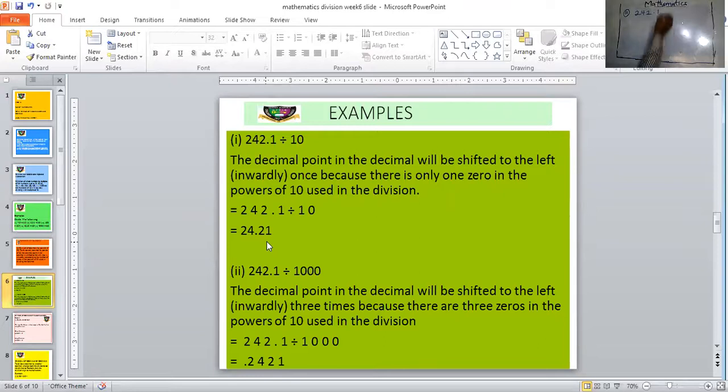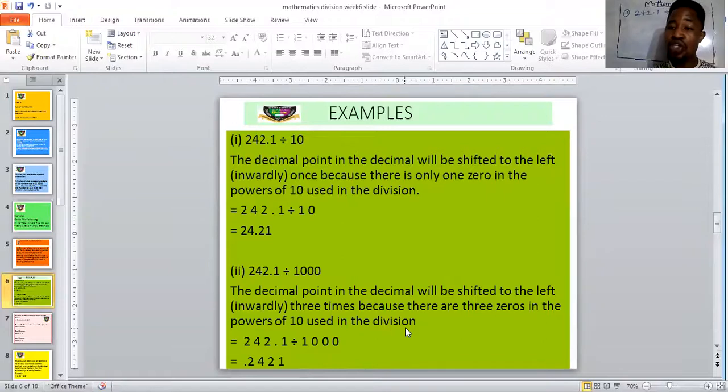242.1 divided by 1,000. The same rule applies. 242.1 divided by 1,000 means the decimal point will be shifted to the left, that is inwardly, 3 times because there are 3 zeros in the power of 10 used in the division.